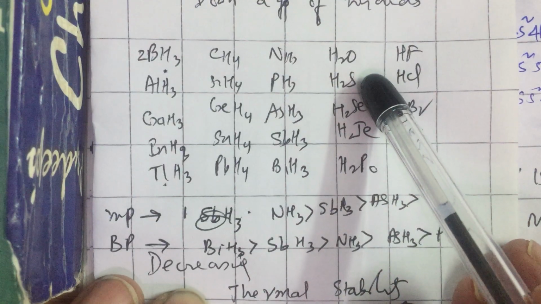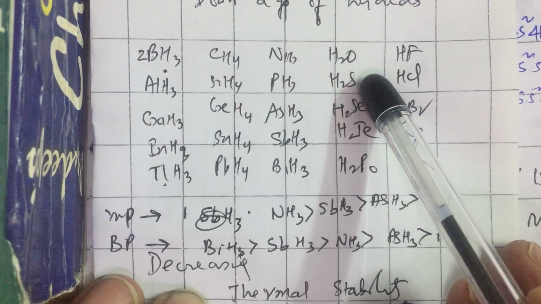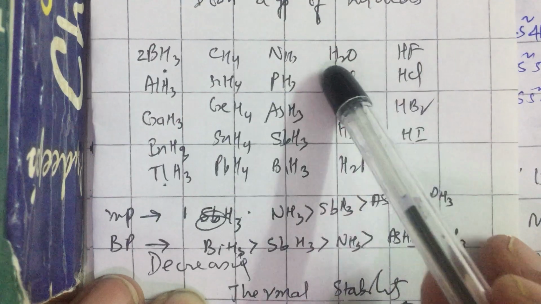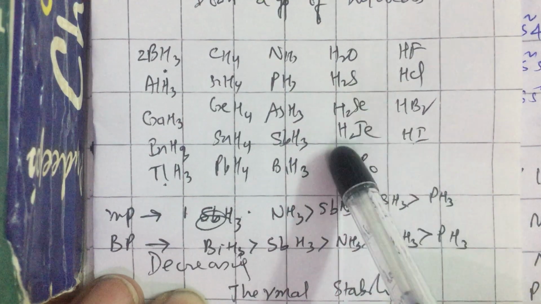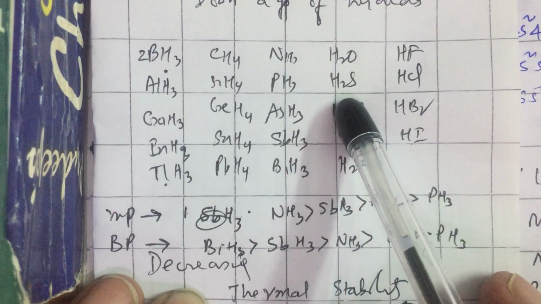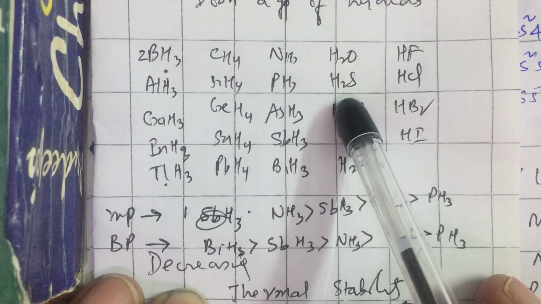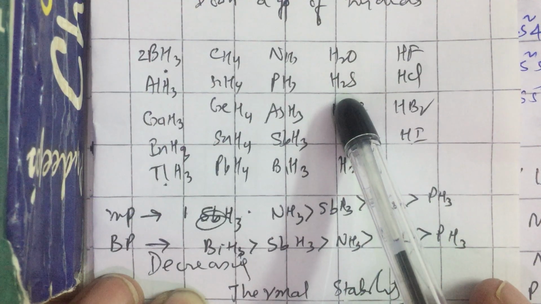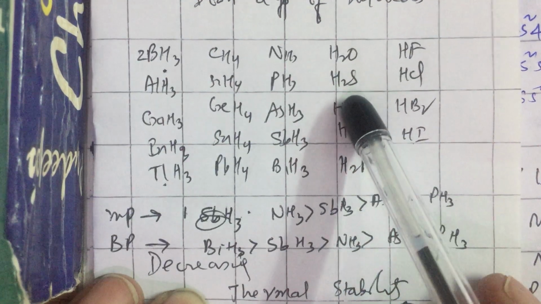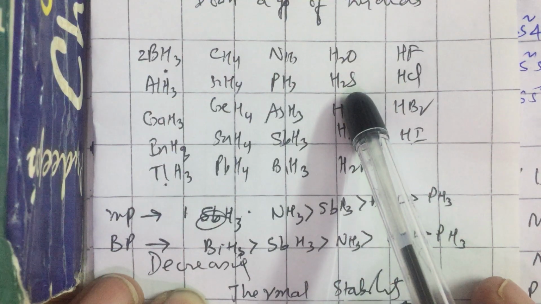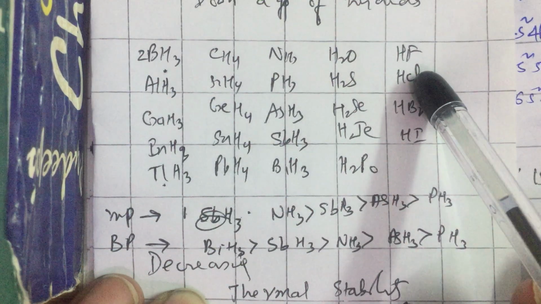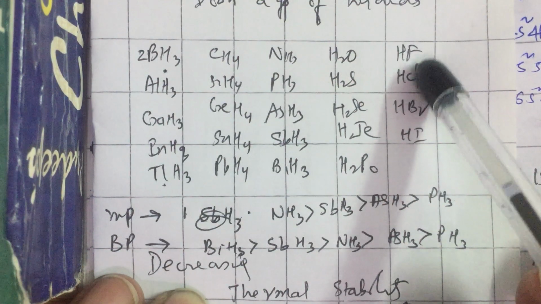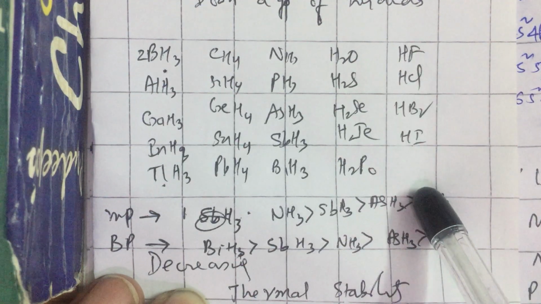The 16th group makes hydrides of formula H2X: H2O, H2S, H2Se, H2Te, though sulfur can make a greater number of hydrides like H2Sn, where n can be 2, 3, 4, 5. Again, sulfur has a little higher catenation ability. The 17th group elements make hydrides of formula HX.